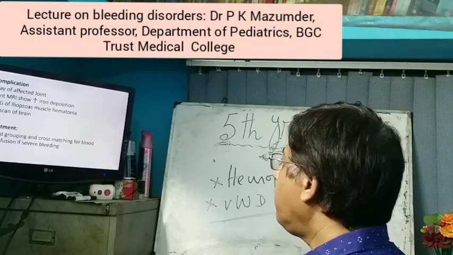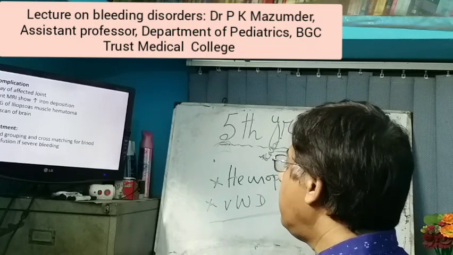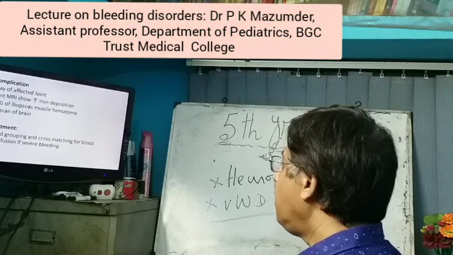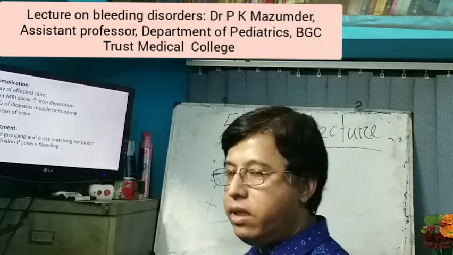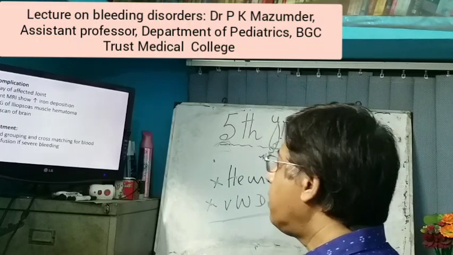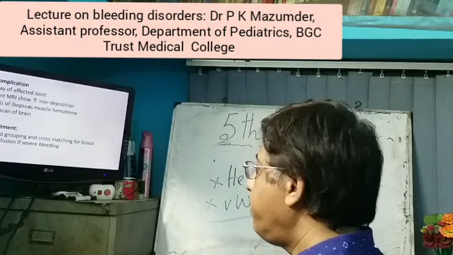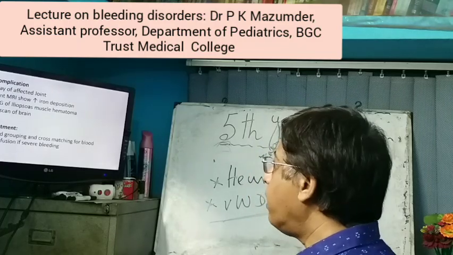Now for complications: X-ray of the affected joint, and ultrasound of the iliopsoas muscle for hematoma. If the patient presents with intracranial hemorrhage, in that case CT scan. And for treatment purposes, blood grouping and cross-matching for blood transfusion if severe bleeding occurs.